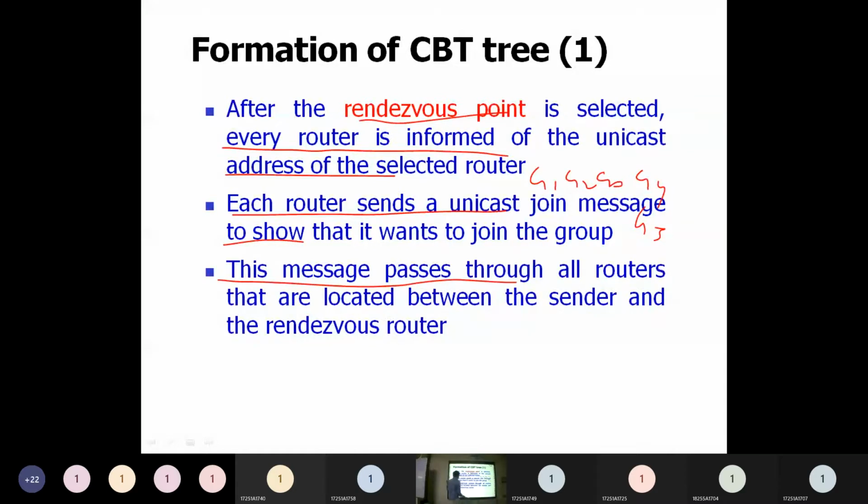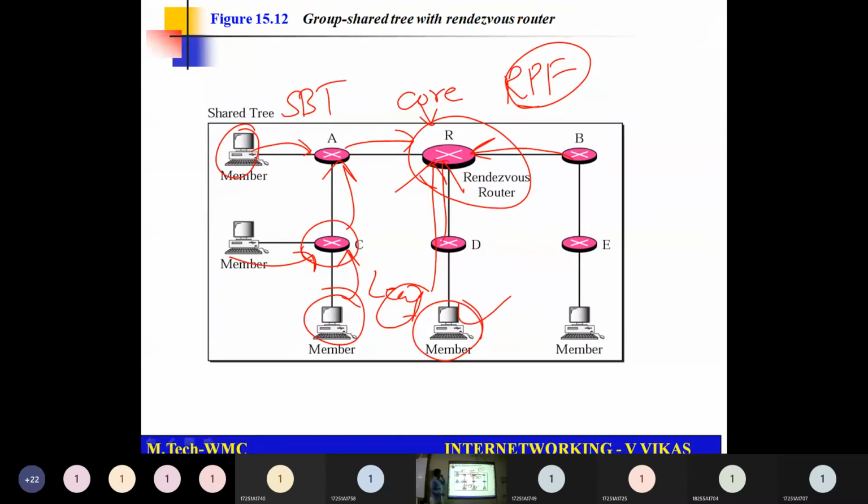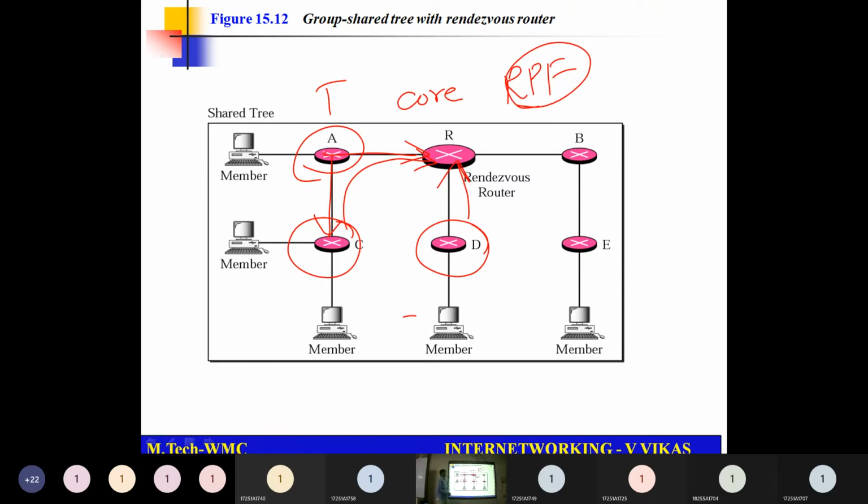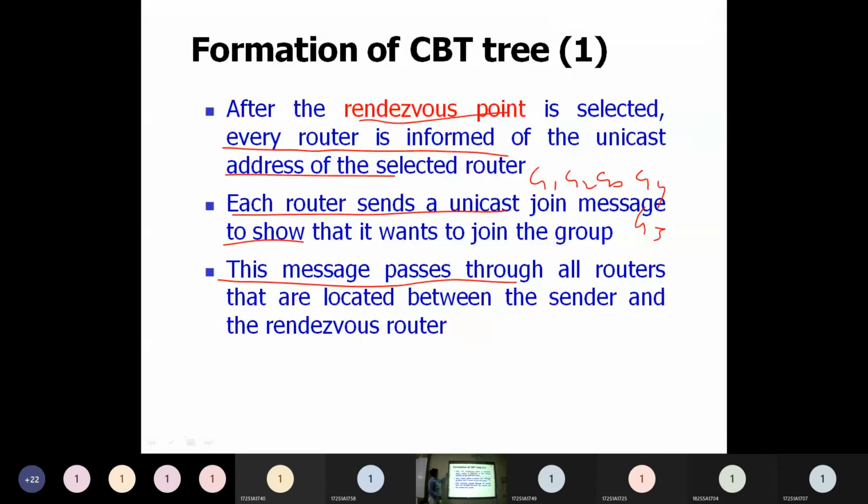This message passes through all routers that are located between the sender and the core router. What happens because of this one? For example, if I consider like C is sending the information to R, okay, I have A in between. So A will come to know what are the routers which are available below that one and what is the router which is available above it. Similarly, D will have the information like what is the router which is available at the top of that one. So that information will be available with these routers.